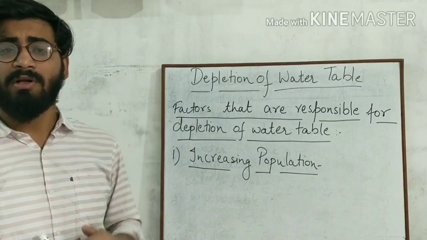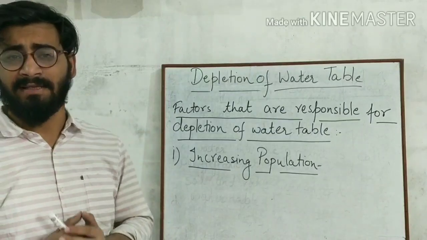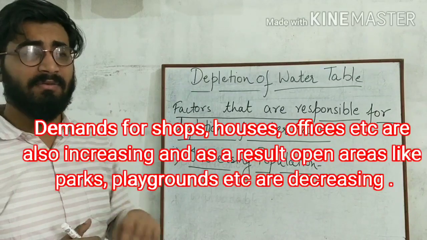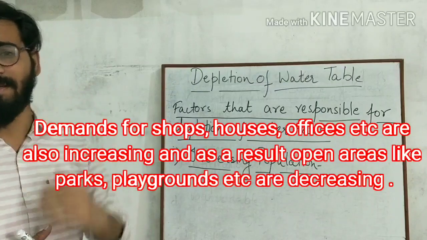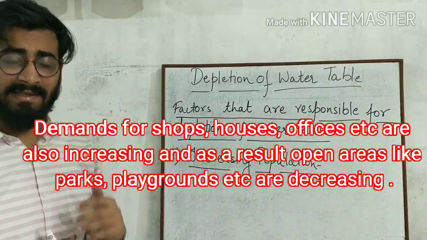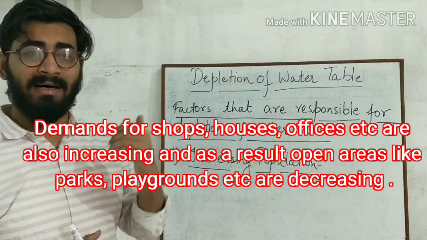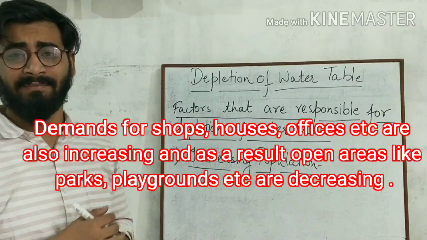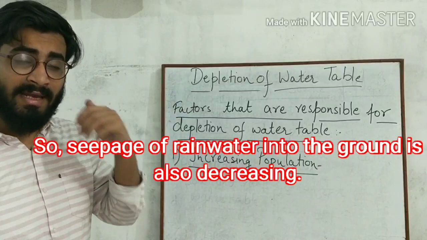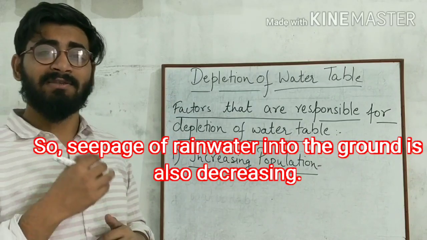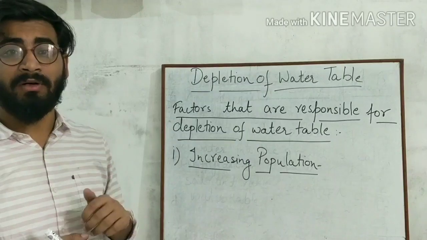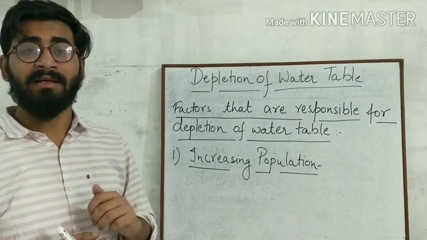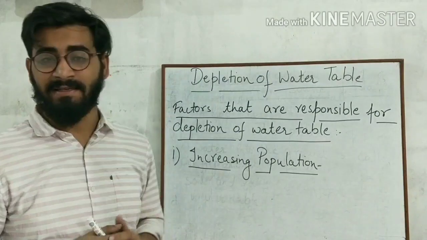As you all know, the population is increasing day by day. So the demands for houses, shops, offices, etc. are also increasing day by day. And as a result, open areas like parks, playgrounds are decreasing. So seepage of rainwater into the ground is also decreasing. As you all know, the pakka floor does not allow the water to seep into the ground easily.